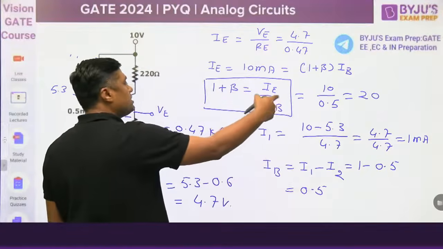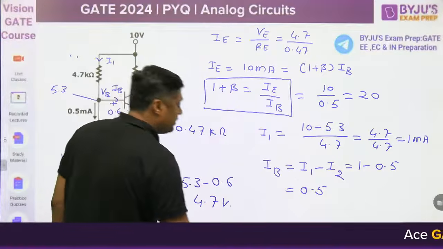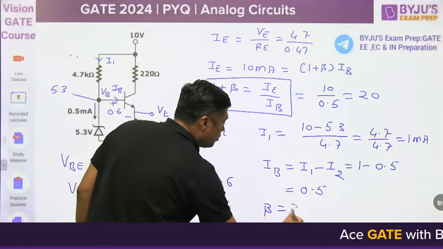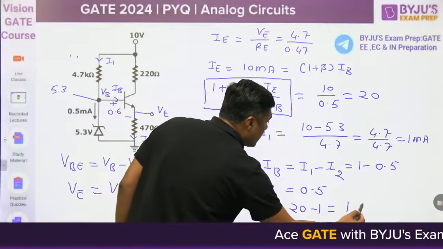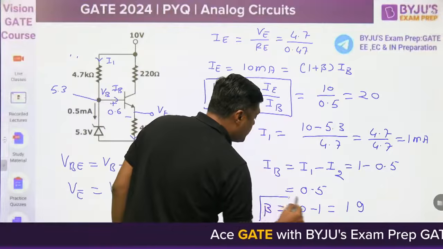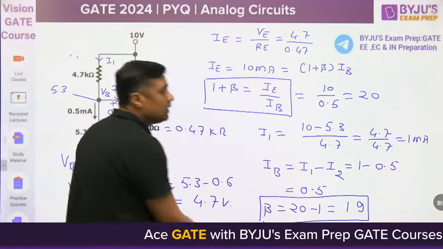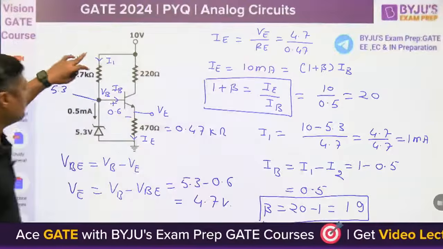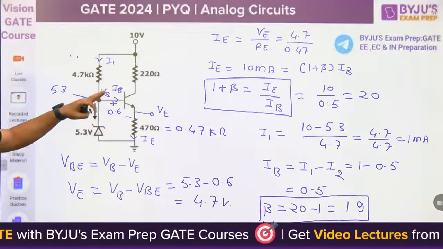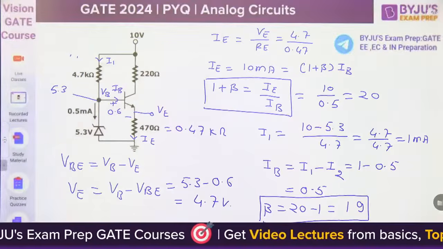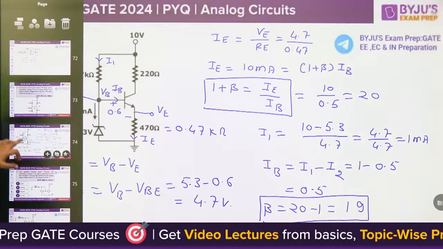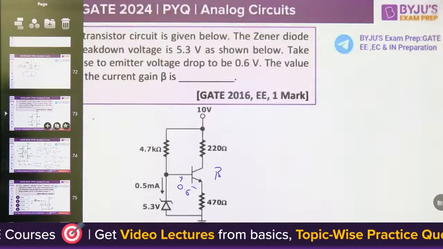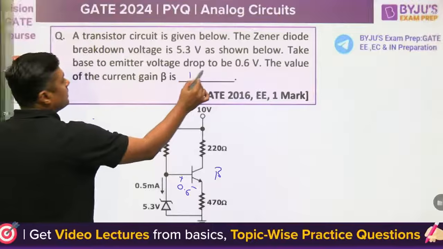1 plus beta is 20. So what is the beta? 19. 20 minus 1, that is what? 19 is the value of beta. This is a very, very easy question. Find the IB, find the I, get the relation, and then you can find the value of beta. This is the numerical answer type question, 19.